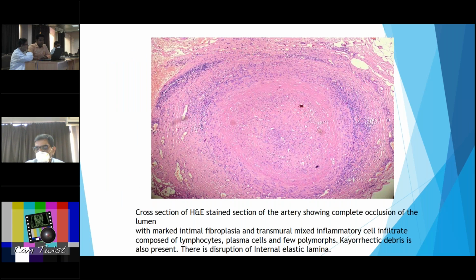On cross section of the artery, we can see the occlusion of the lumen with marked intimal fibrosis and a transmural inflammatory cell infiltrate, which is composed of lymphocytes, plasma cells, and a few polymorphs. There is also some cell debris present, and there is a disruption of the internal elastic lamina.